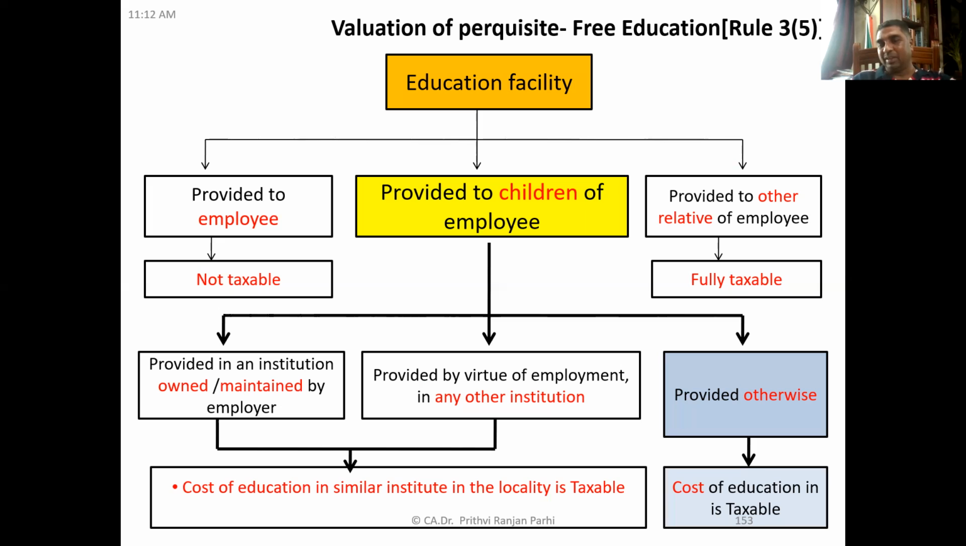Yes, sir. But if it is provided otherwise, that means it is not provided in that institution, it is provided otherwise. Some other facilities are provided. What is otherwise, we have to think. Maybe it is provided by way of reimbursement or something like that. Then the cost of education, whatever is the cost the employer is incurring, that is taxable. Cost of education will be taxable.